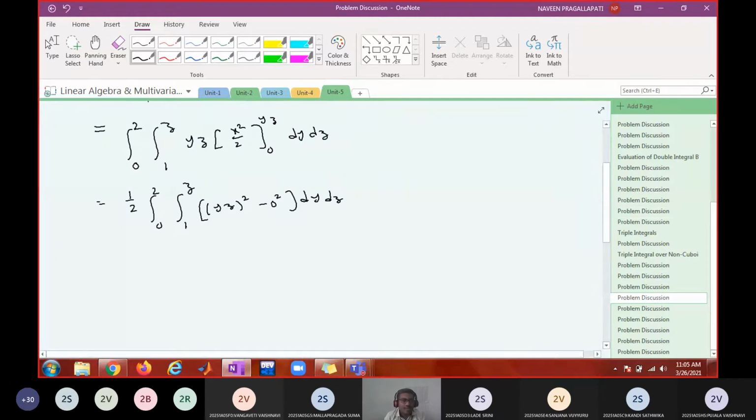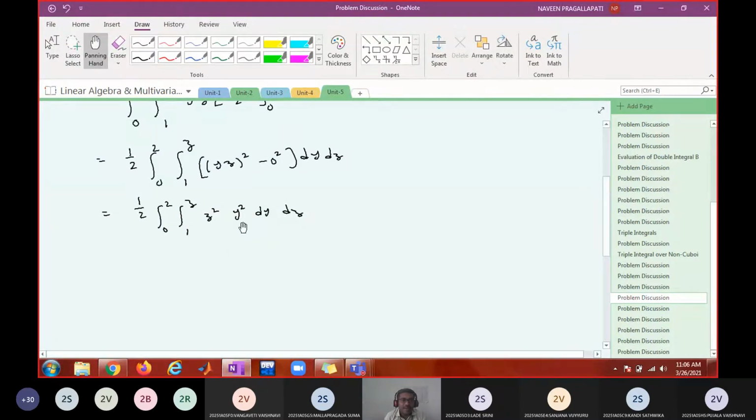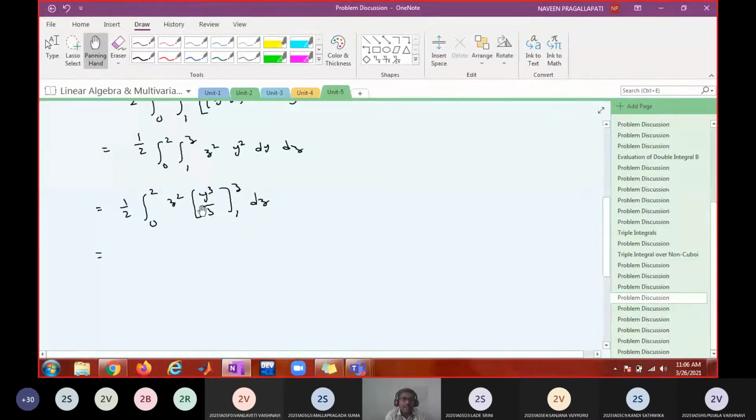So this is 1 by 2 times the integral from 0 to 2, 1 to z, of z square y square dy dz. When you are integrating with respect to y, z is to be treated as a constant. So z square is constant, and integration of y square is y cube by 3 with the limits from 1 to z. Now upper limit minus lower limit.